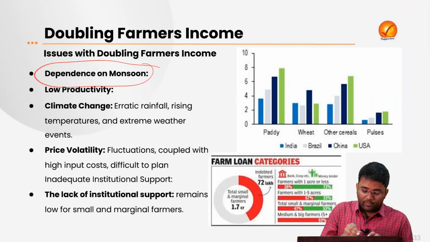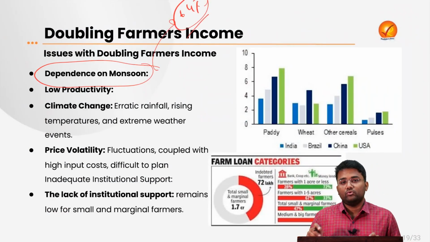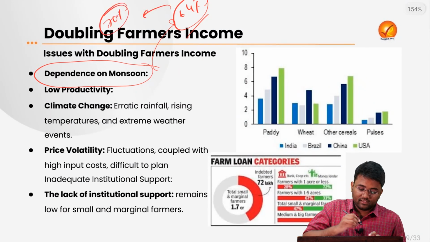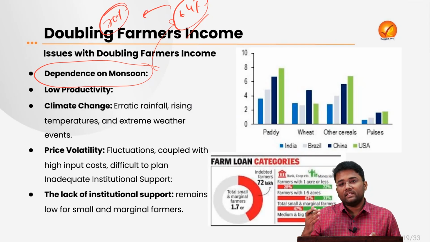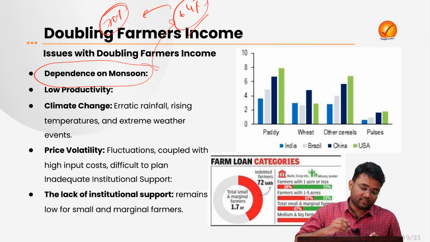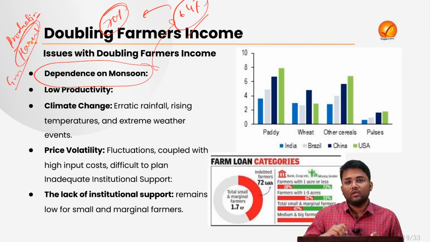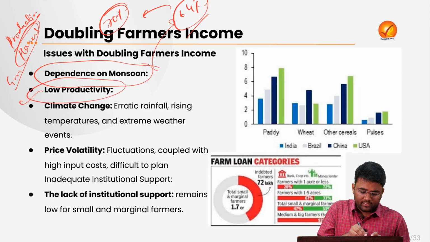Then other issues like dependence on the monsoon. Almost 64% of India's population is dependent on agriculture, and of this 64%, 70% is dependent on the monsoon for rains. So when there is a slight or larger deviation in the general trend of the monsoon, it affects the productivity, the harvest, the growth of various crops, and obviously the remuneration or profitability of the farmers. Then the low productivity.